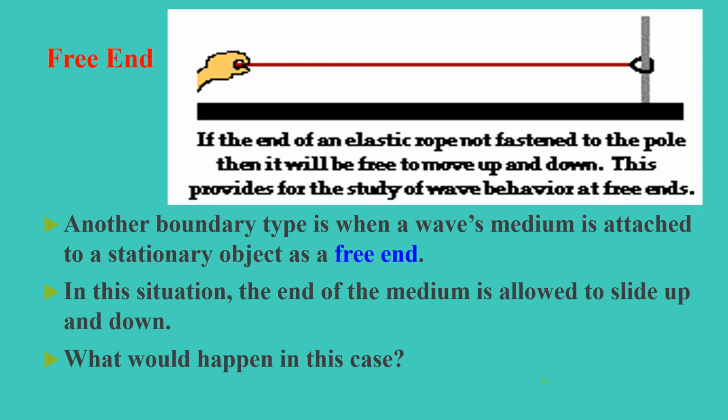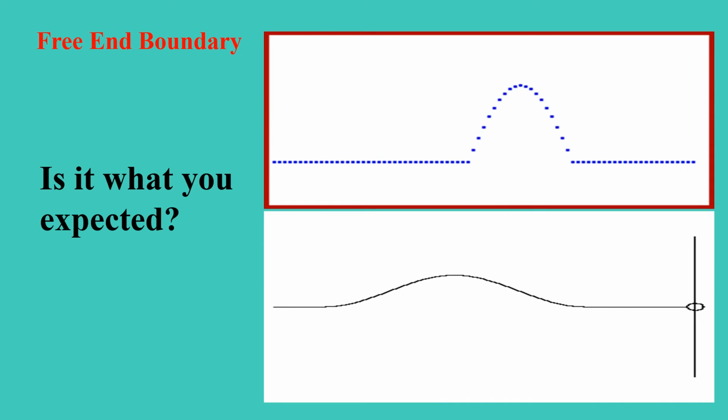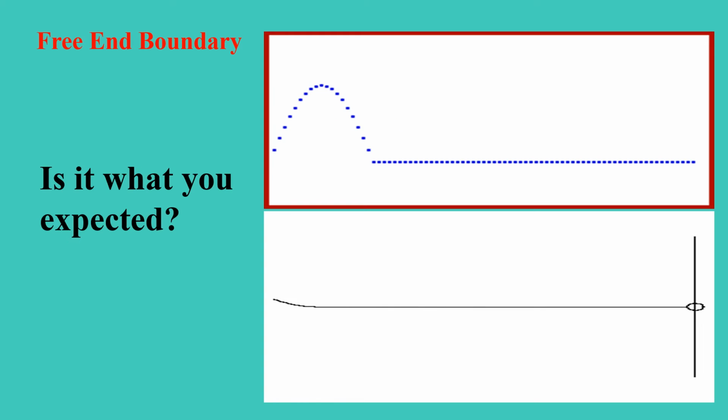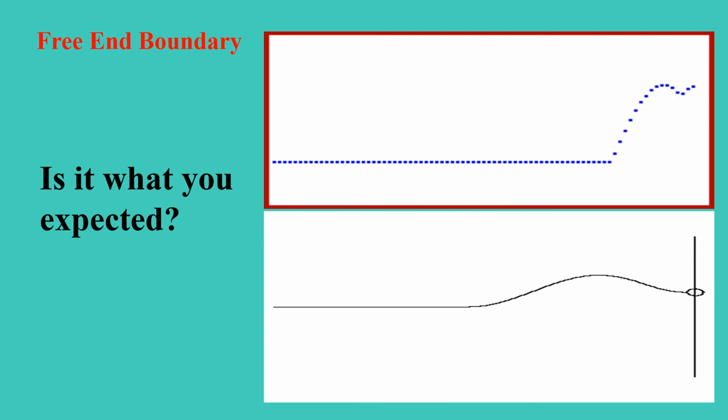Another boundary type is when a wave's medium is attached to a stationary object as a free end. In this situation, the end of the medium is allowed to slide up and down. What would happen in this case? Here is the animation of a wave pulse when it reaches the free end boundary.